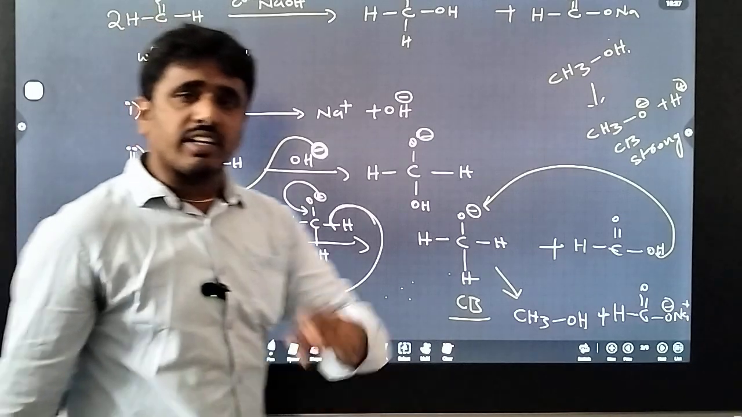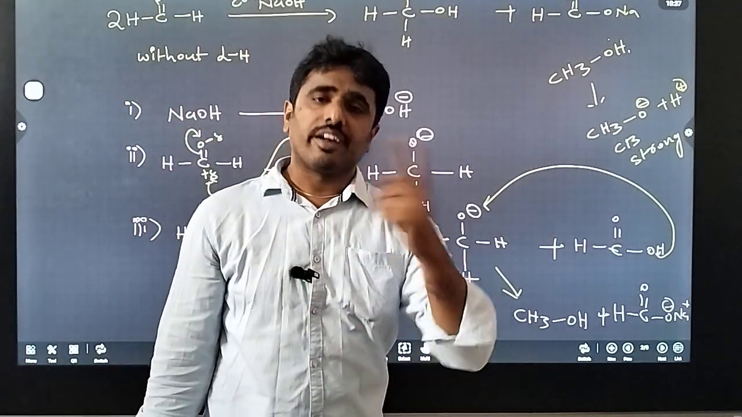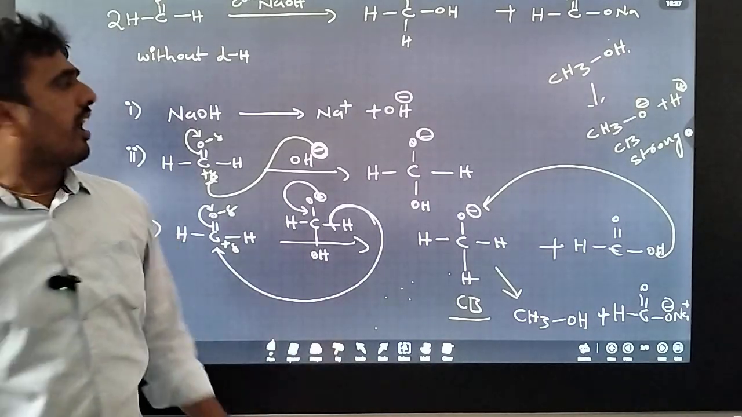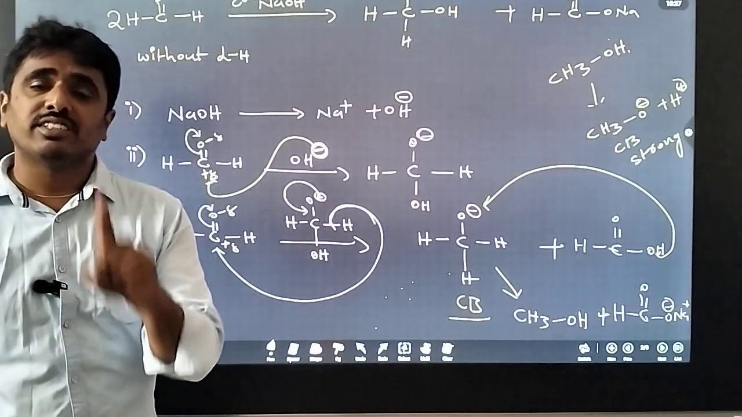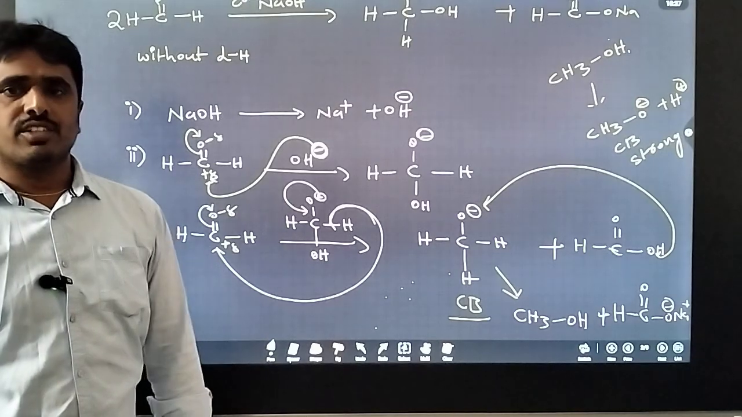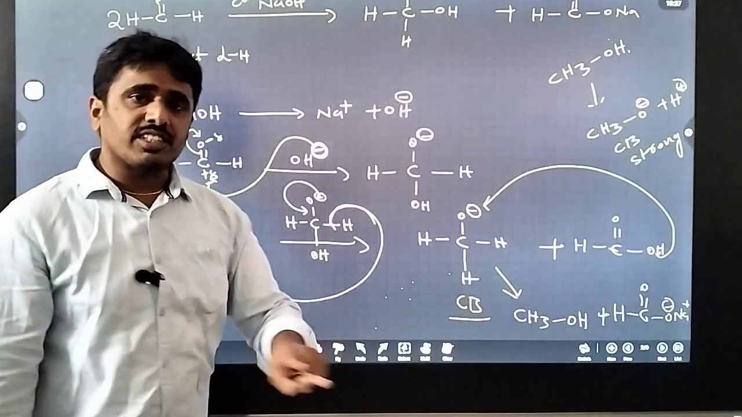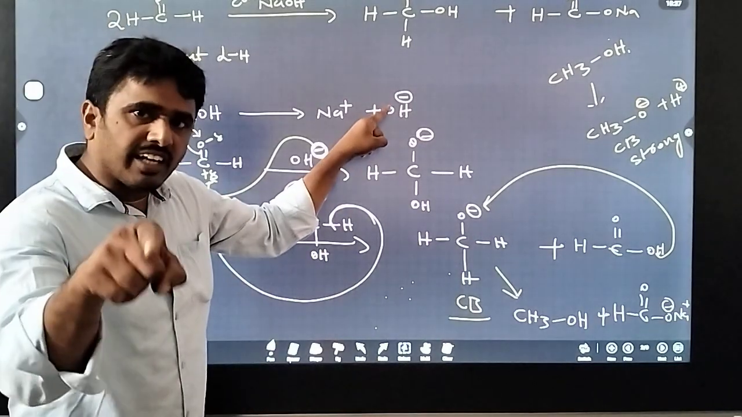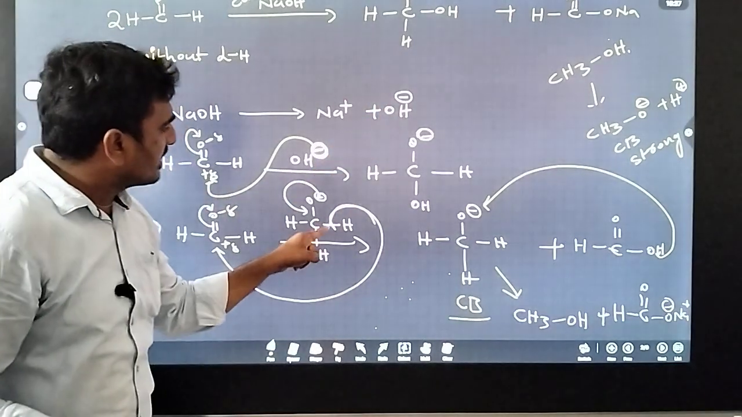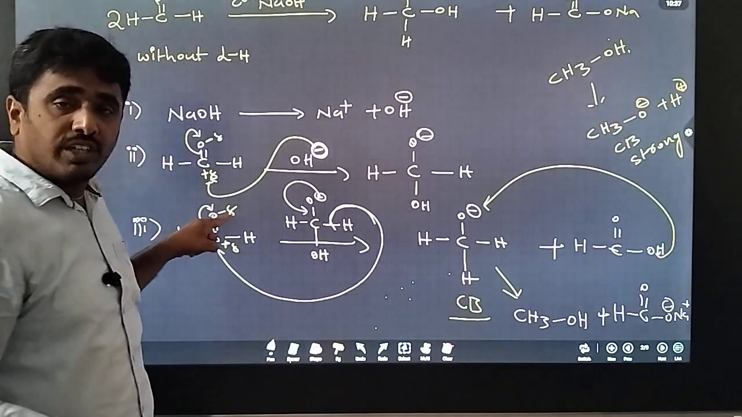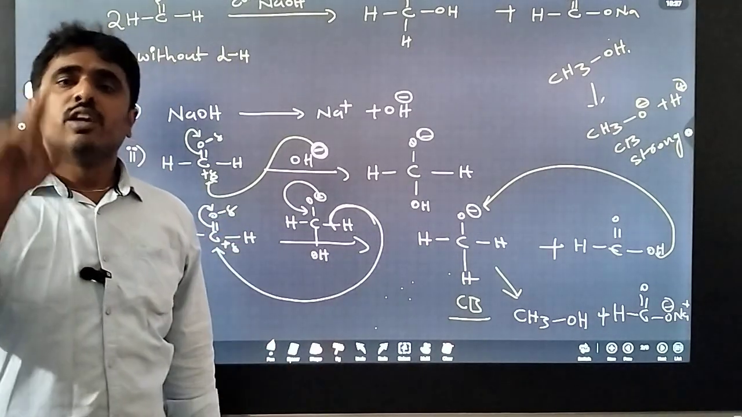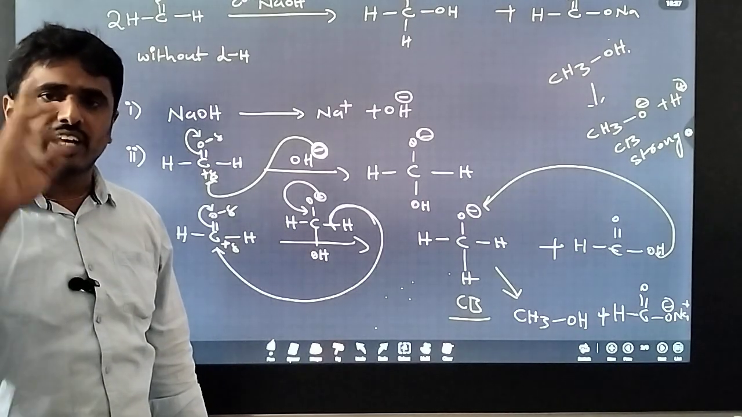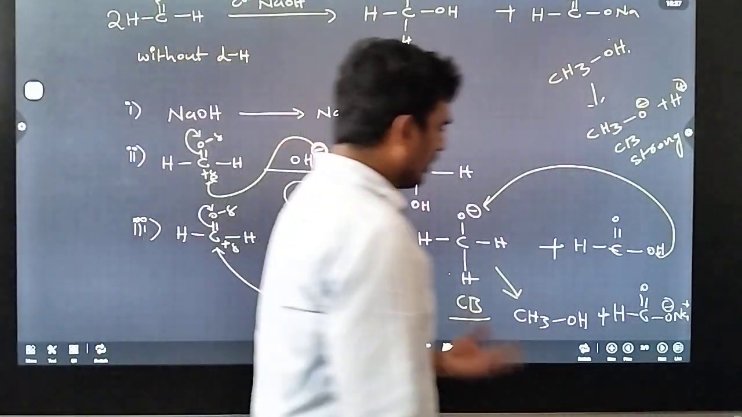This is a third order kinetic reaction, because the rate of reaction depends on the initial concentration of the reactant as well as the nucleophile. That's why this is a third order kinetic reaction. So in this reaction, two species act as a nucleophile. One is OH minus. The second one is the hydride ion, H minus, shifted to here, so it also acts as a nucleophile. Hydride ion as well as OH minus act as nucleophiles in the Cannizzaro reaction.